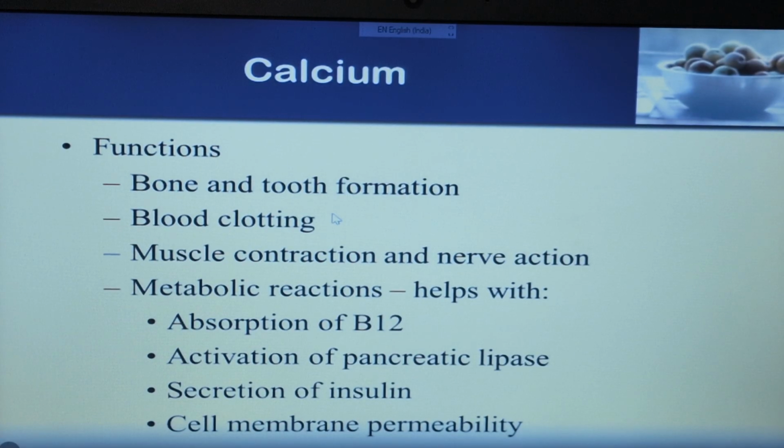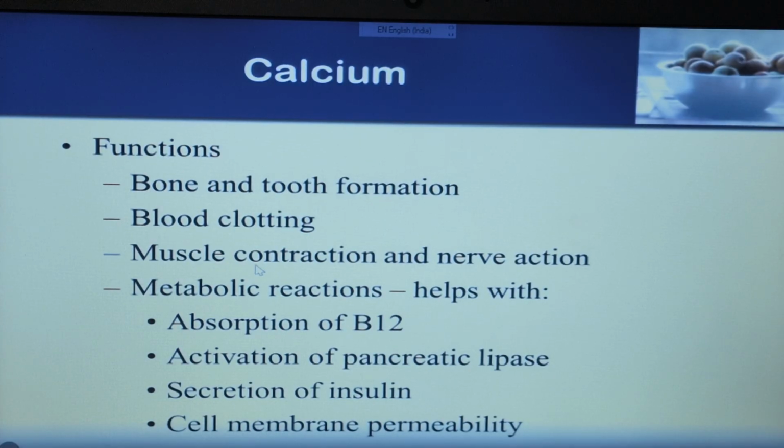I already told you that bone is formed with the help of the calcium mineral. They also help in blood clotting, muscle contraction and nerve action. During nerve action and muscle contraction, calcium ion acts as a cofactor, but in bone and tooth formation, it acts as a major element, because bone and tooth are mostly made up of calcium ion.